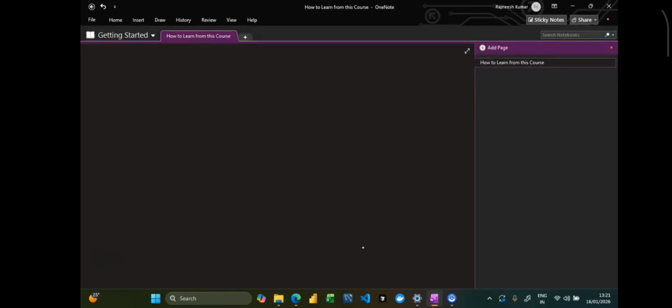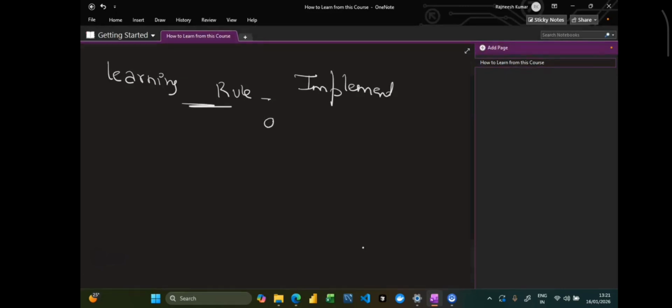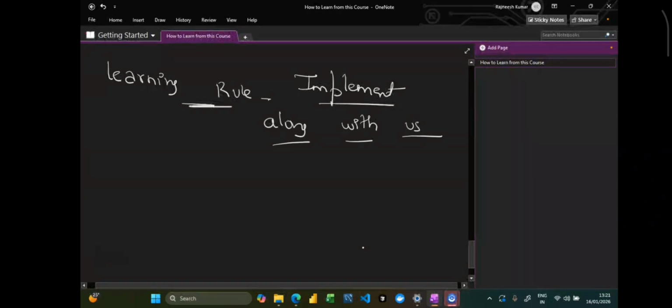Okay. Along with this, there is also a learning rule we would like to mention, and that is you should always implement along with us. Whenever we create a course, we always ensure that first of all our fundamentals are clear. Like, if I'm learning something, I first clear the fundamentals, and then I move to the practical part, the assignment part and the coding part, right? But I always ensure my fundamentals are clear first. Only if my fundamentals are clear can I explain it to you.